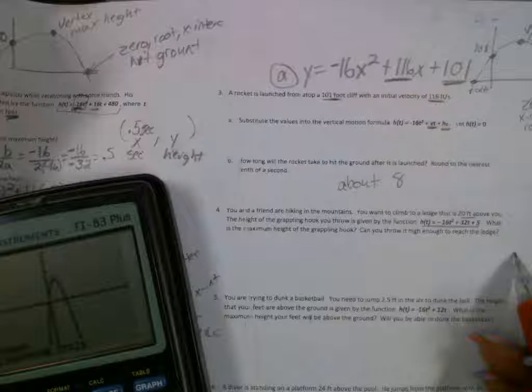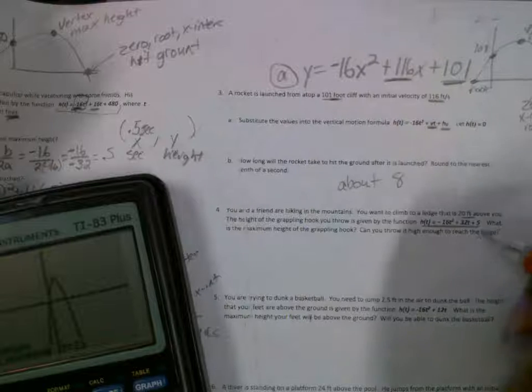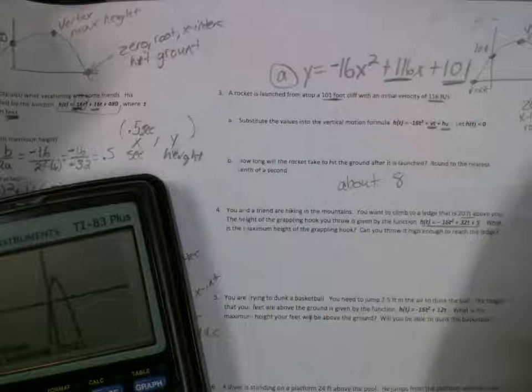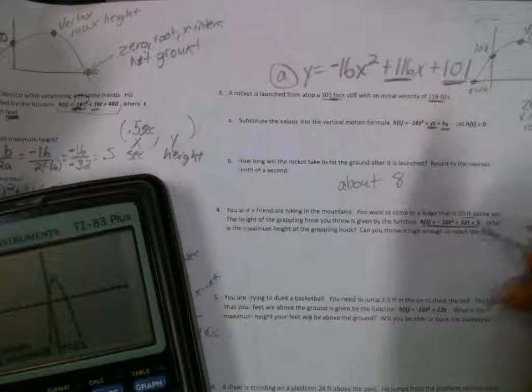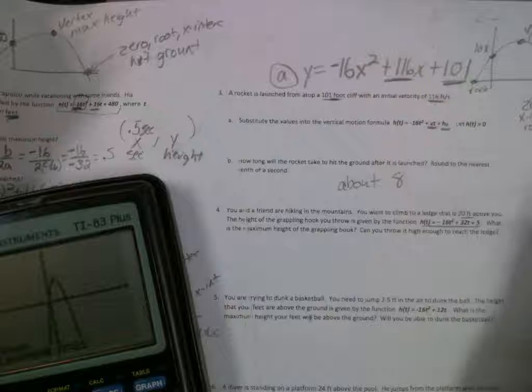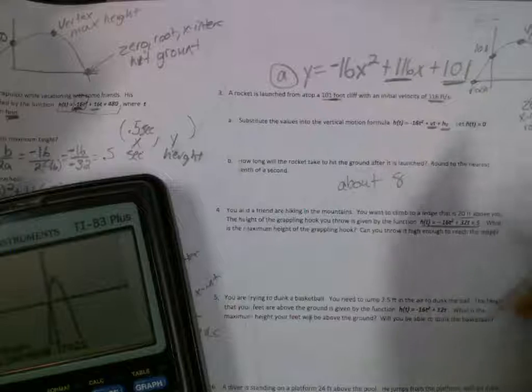So it would be yes, because the tallest height is going to be 21. Is that the height of the ledge? Yeah, the height of where they want the grappling hook. I was about to say it would be high enough. You should be able to make it. So can you throw it high enough to reach the edge? Yes. It's only 1 foot difference.